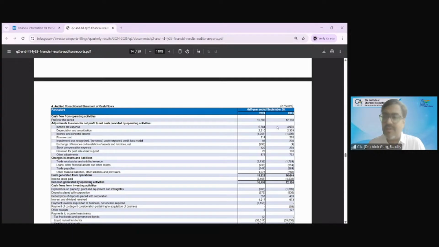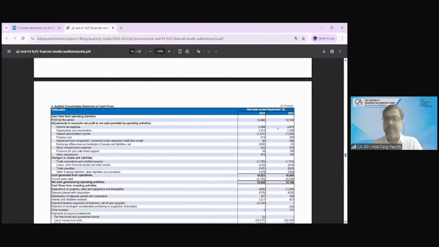Is it the definition of the financial statement? Whether these are the only components of the financial statement? No, sir. Then what constitutes financial statements? Balance sheet, statement of profit and loss, statement of cash flows, statement of changes in equity, and notes to accounts.